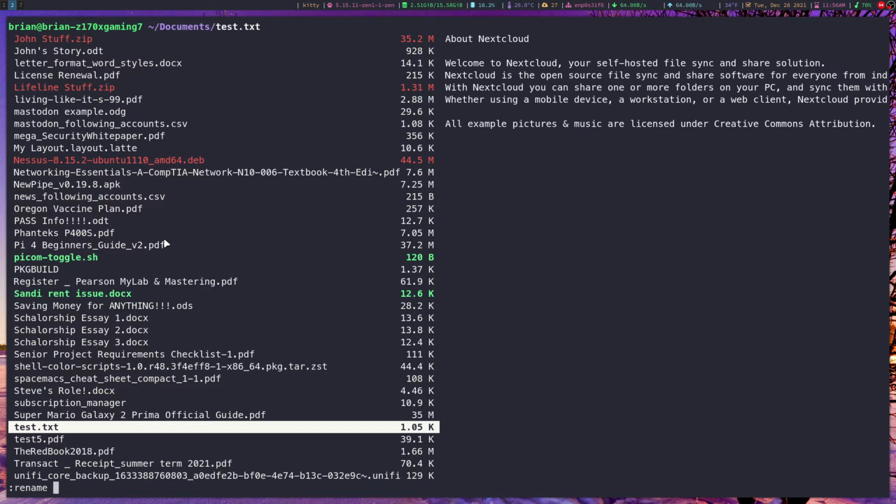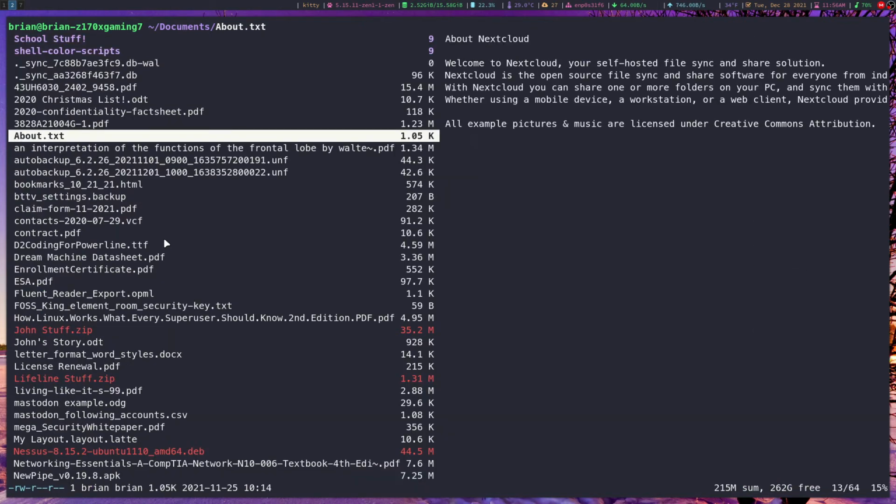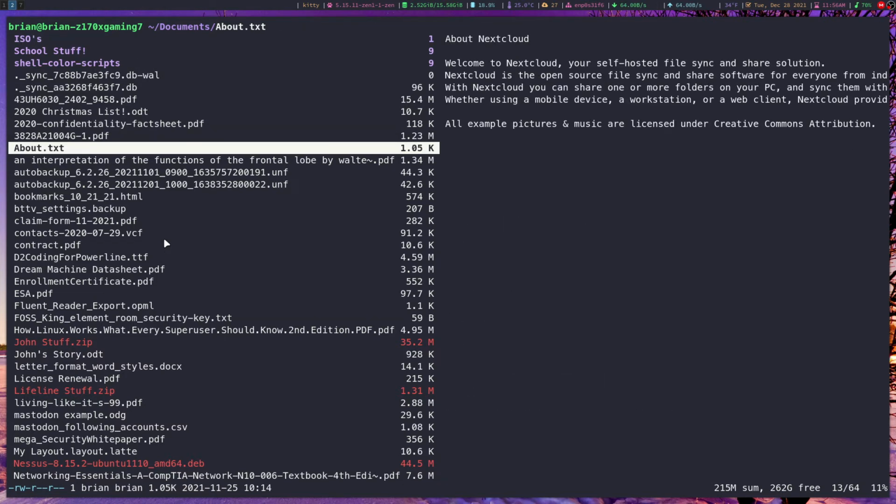So then if I wanted to do test.pdf, I could do that, and it didn't rename it to a .pdf, it did become a PDF, but you get the point, right? That's how that actually works. So if we go back and rename it again, we can do txt, hit enter, and then it's back to where it was. So again, really quickly, easy way to rename files, either by keeping the file extension with just lowercase rr, or renaming the whole file, including the extension, with Shift RR.